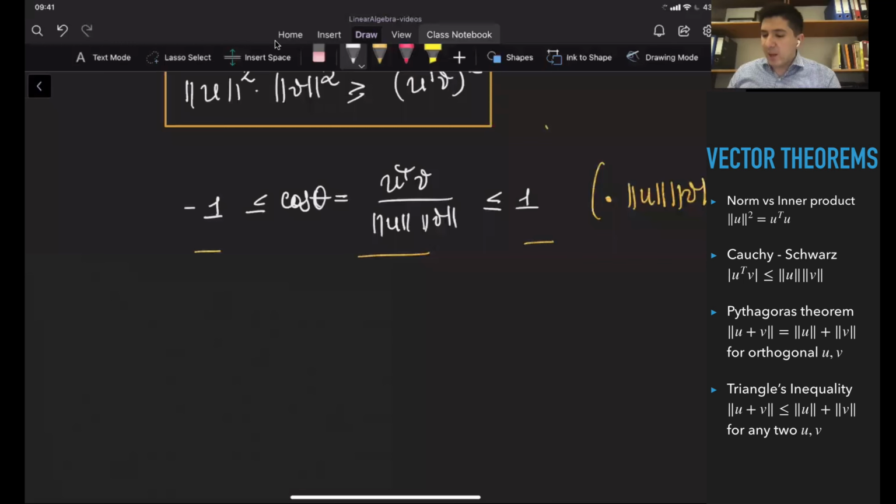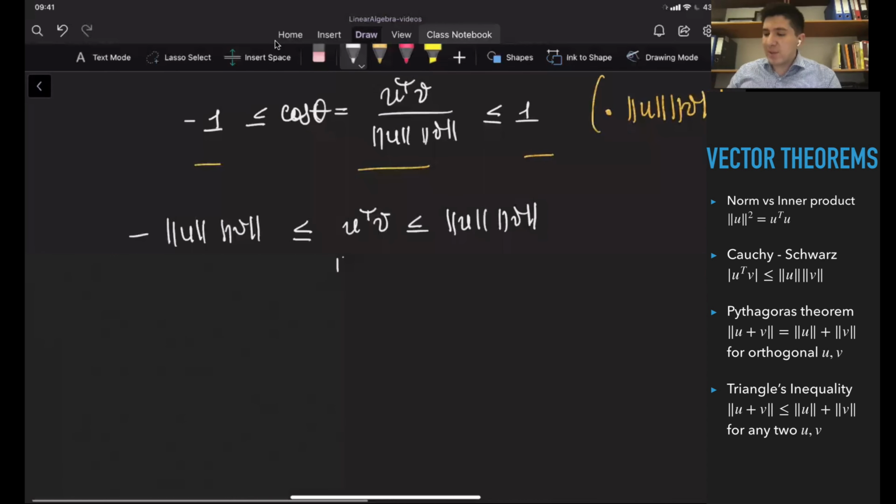So in this case, I will get the negative norm of u times the norm of v, less or equal. So in the middle, they are going to be canceled with the denominator, right? And what I will have here is v transpose u, and this is less or equal than the norm of u times the norm of v.